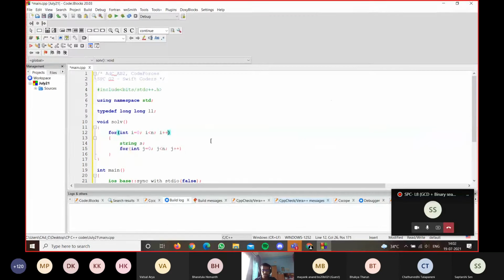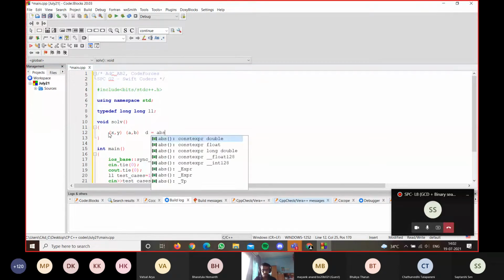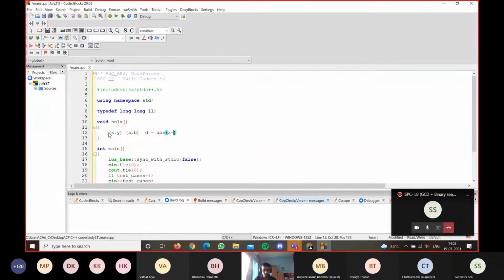Suppose you have 2 points x comma y and a comma b. The distance between these 2 points would be the absolute value of x minus a plus absolute value of y minus b. So this would be the minimum moves that he would take to go from x comma y to a comma b.